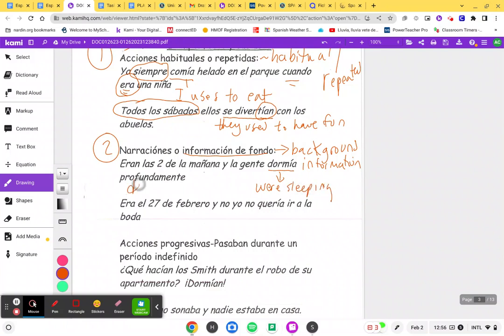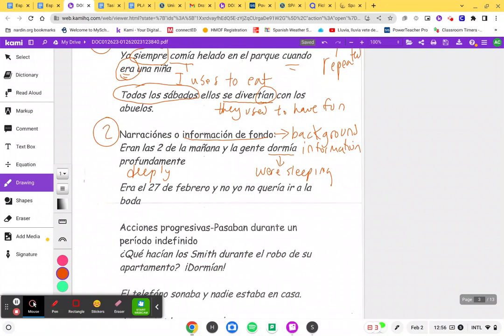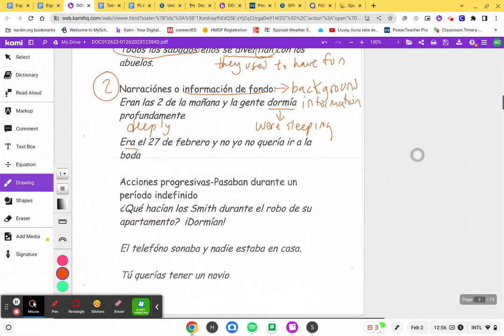Profundamente, deeply. Era el 27 de febrero. Again, as I just told you, you never use the pretérito to say what the date was in the past. You always use the imperfecto. So you're saying era. Acciones progresivas.